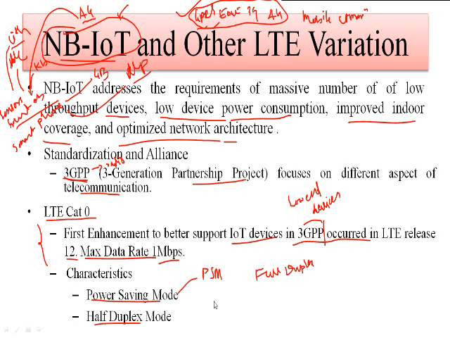See, if you are having a sensor, and the sensor is responsible for sensing some data, and that data is transmitted from the sensor to the access point. Okay, so the sensor is only responsible for sensing the data and transmitting the data from the sensor to the access point. The access point never transmits the data. Some kind of messages are going to be transmitted, but the access point never transmits the data back to the sensor. So that's why there is no requirement of a full duplex. Okay, so that's why the LTE Cat 0 can have the half duplex type of data transmission.